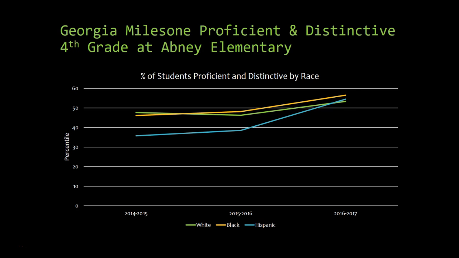I was very pleased to see that over the last 3 years we have closed the achievement gap between races. As you can see, the Hispanic population started off slightly over 10% lower, and after 3 years the Black and Hispanic population both surpassed the percentage of white students that scored proficient and distinct.